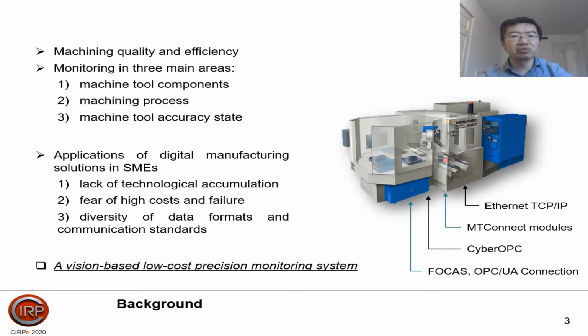In order to improve machining quality and efficiency, condition monitoring systems are being widely researched and applied in industry. Generally, the monitoring objective can be classified into 3 main areas: one is the machine tool components, then the machining process, and the machine tool accuracy states.